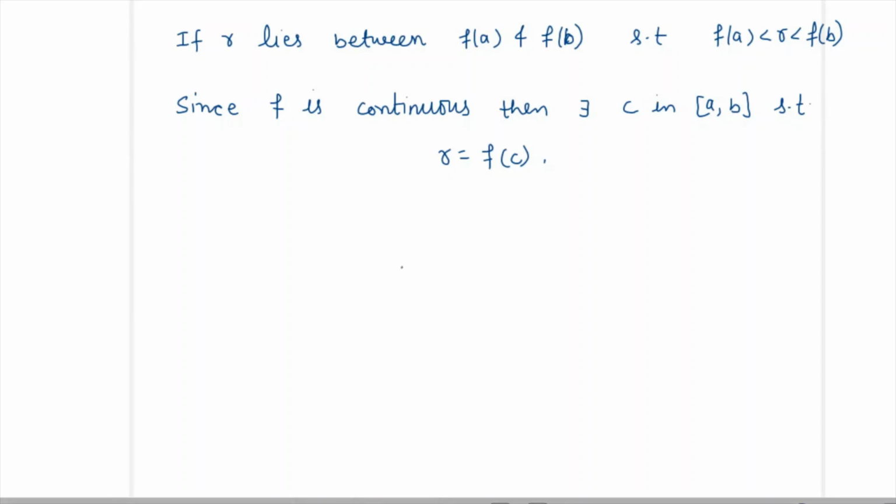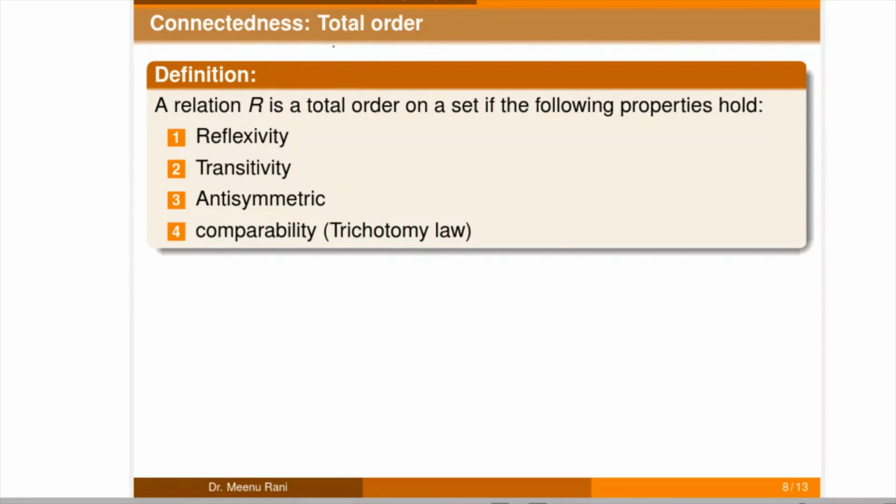So now we will do a generalization of the intermediate value theorem. And for this, first we need a definition of total order. A total order is a relation on a set that satisfies these properties. The first one is the reflexive property: if R is a relation, then x is related to x. And transitive: if x is related to y and y is related to z, then it implies x is related to z.